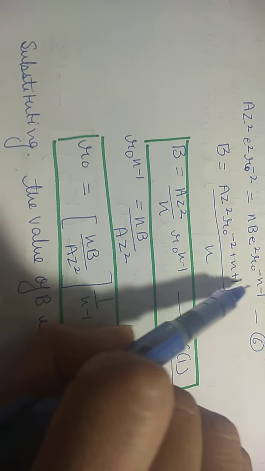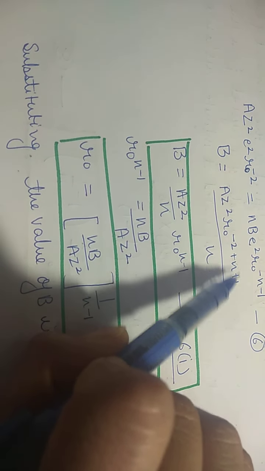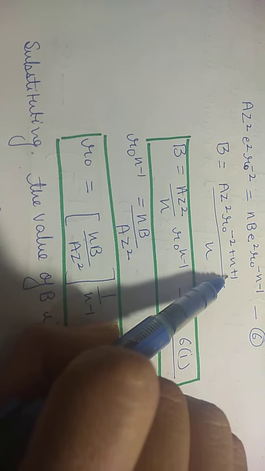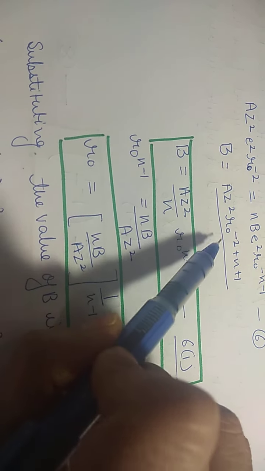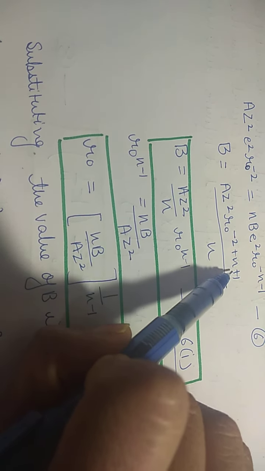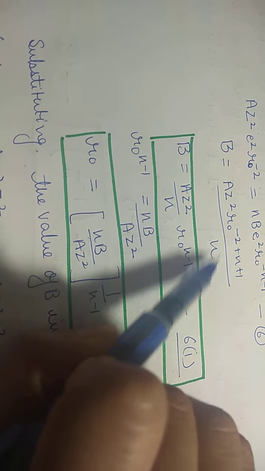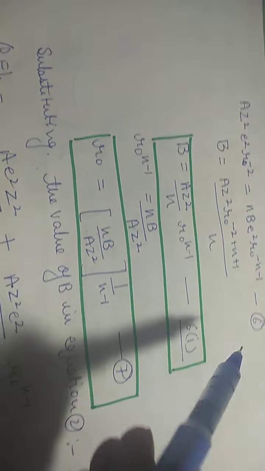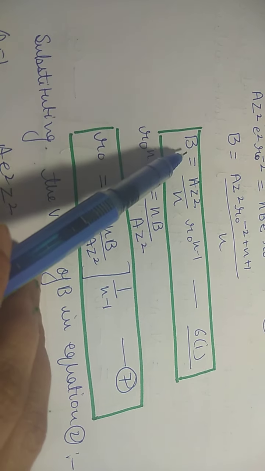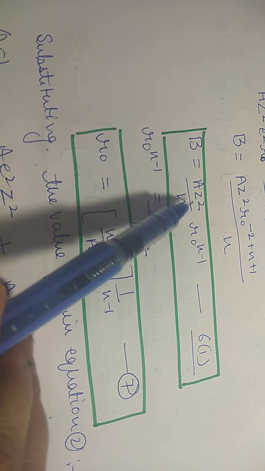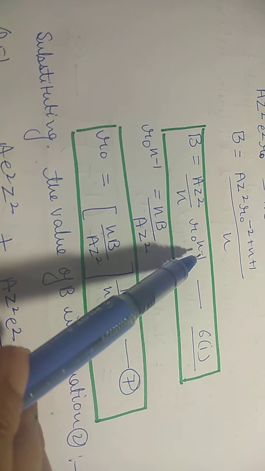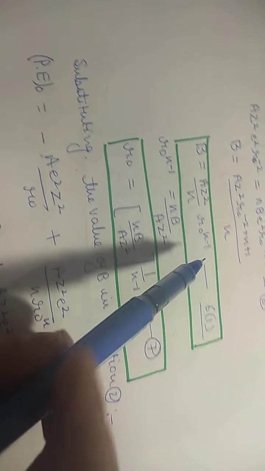Obviously, when these values come above, they will become plus n plus 1, and we will solve this part. So you can solve it. n will remain like this, minus 2 plus 1 will be equal to minus 1. So we will get the value of b. Very important: b = a z square upon n r naught raised to the power n minus 1. Here we are getting the value of b.